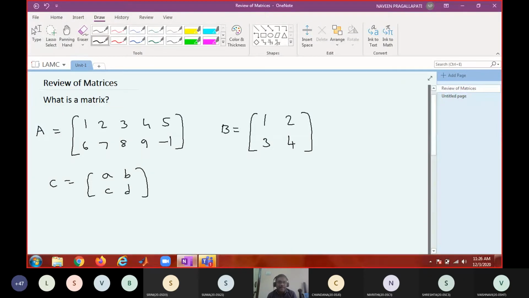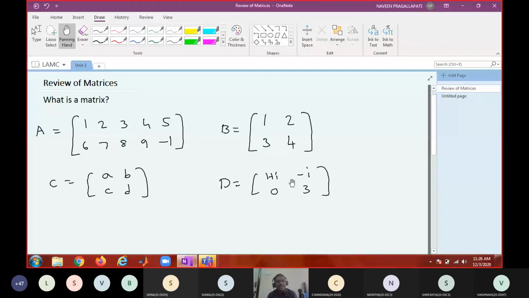For example, if I say D equals 1 plus i, minus i, 0, 3, now you can see some of the elements are complex numbers. Even if you find at least one number in the form a plus ib, then we call it a complex matrix. Every real number is a complex number.